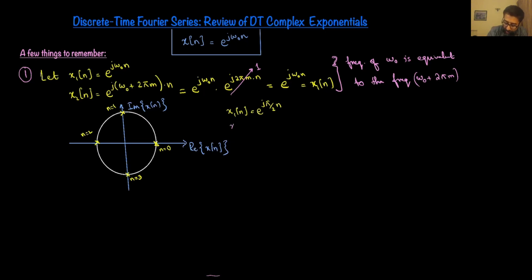If I give you x2, let's say that's another signal which does not have a frequency of pi by 2, but rather a frequency of pi by 2 plus 2 pi.